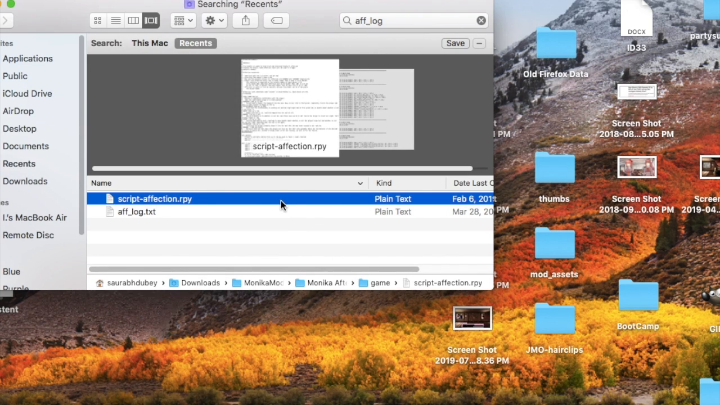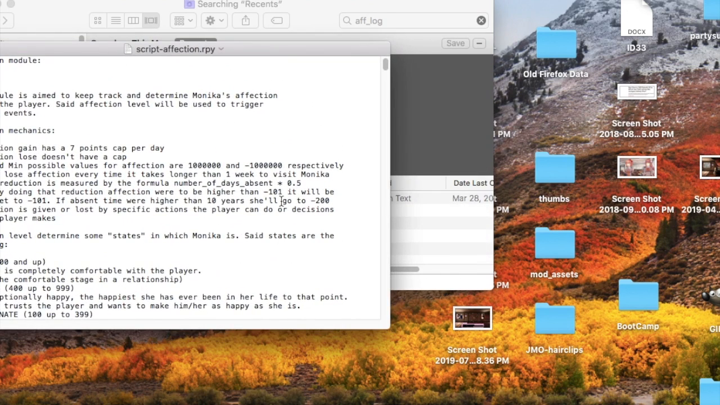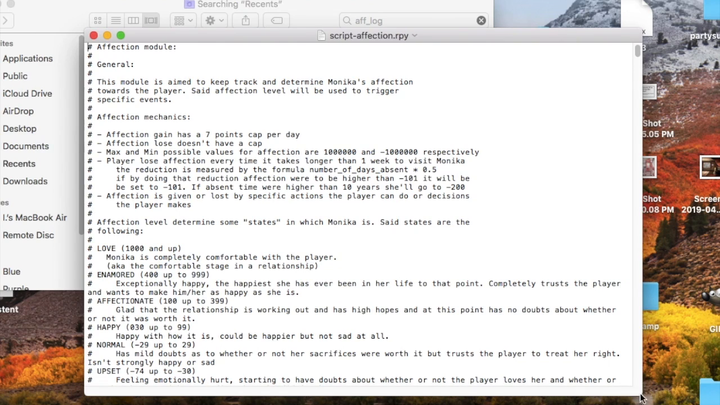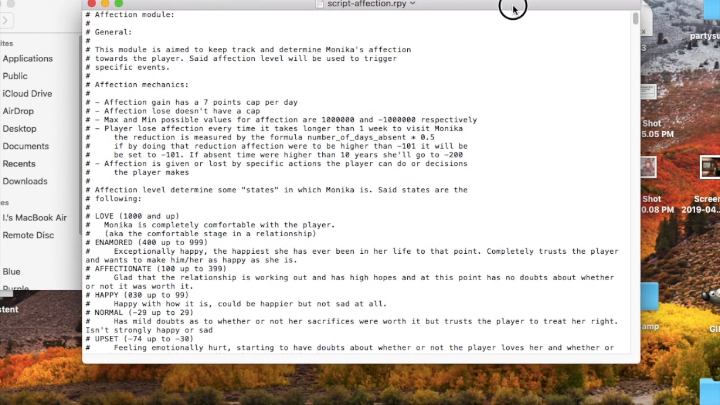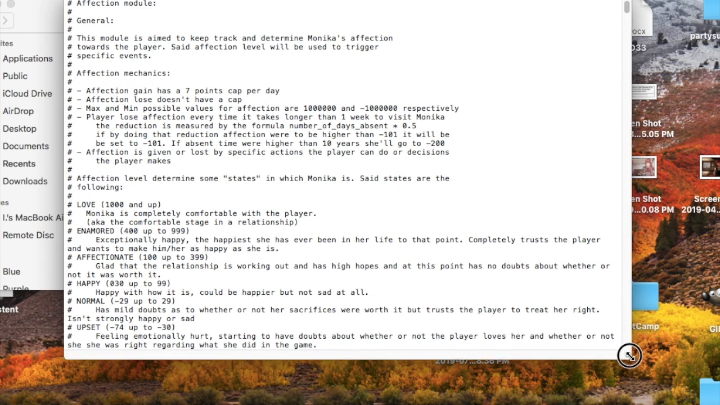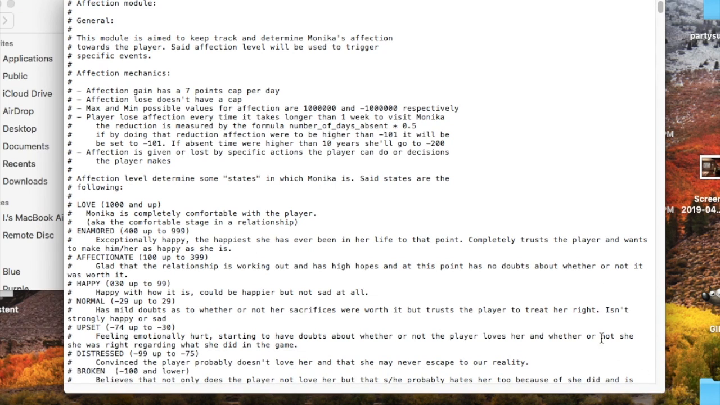Now, first let's talk about script-affection.rpy. When you open it up, you'll see this. It's basically a guide on affection, so if you don't understand affection, you can just read this. But some of you have said that you can't find it, so I'll be reading parts of it out to you. Then I'll show you how to check Monika's affection in your own game.